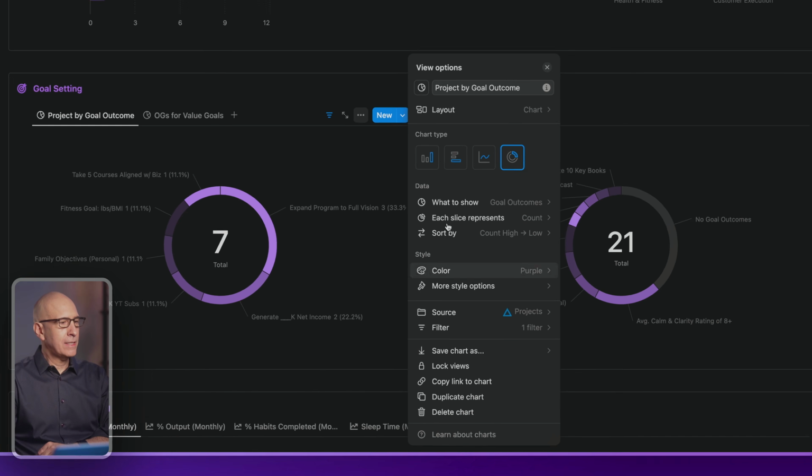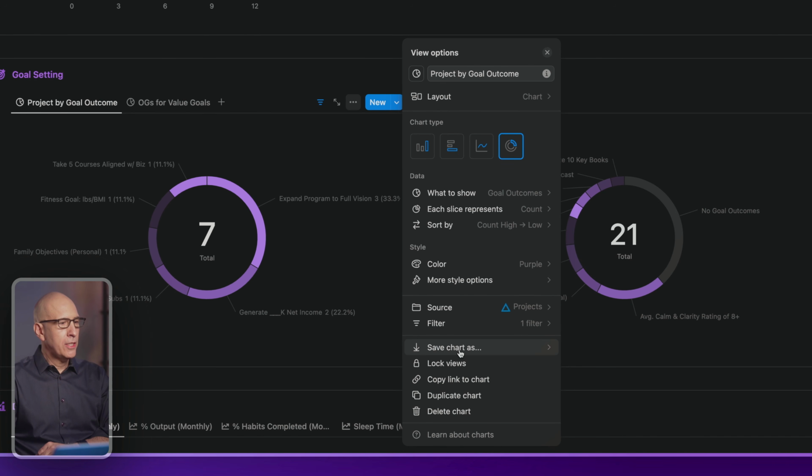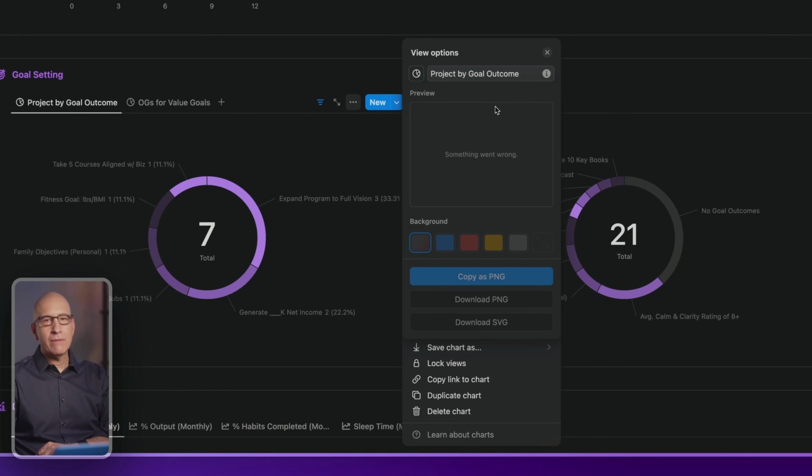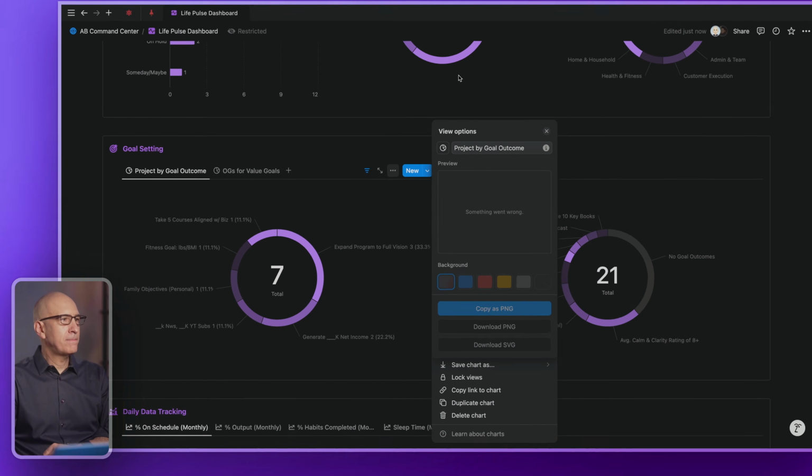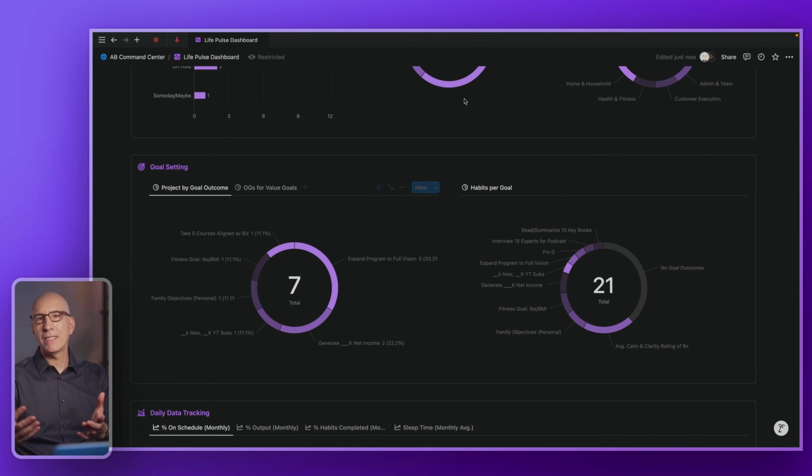And just to finalize the list of control settings here, you can save the chart, you can export it as you wish. I'm using a beta version here a few days before launch, so I don't think that's part of the beta here, but this will be part of the capability: you can export these as a PNG and download them or copy them so that you can paste them elsewhere. So that's nice to get visual representations that you can just quickly and easily distribute.